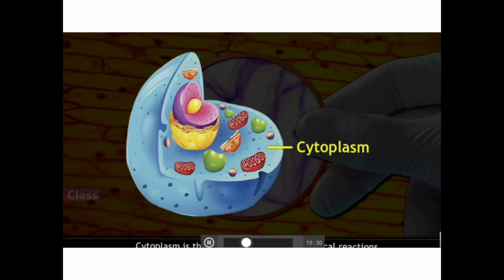Now, what other part does the cytoplasm have? Cytoplasm has the cytosol. Cytosol stores vital substances like amino acids, glucose, vitamins. Now, the cytoplasm in the case of animal cells, which you see in front of your screen, is more granular and more dense.